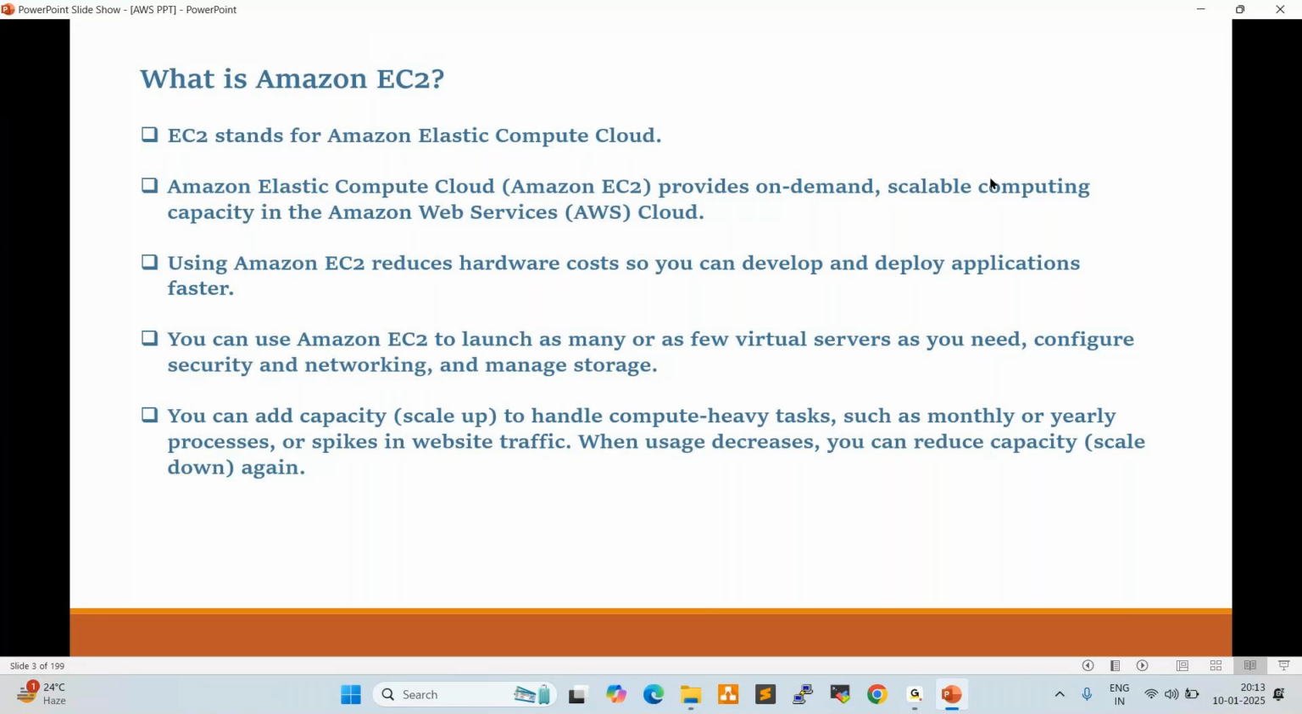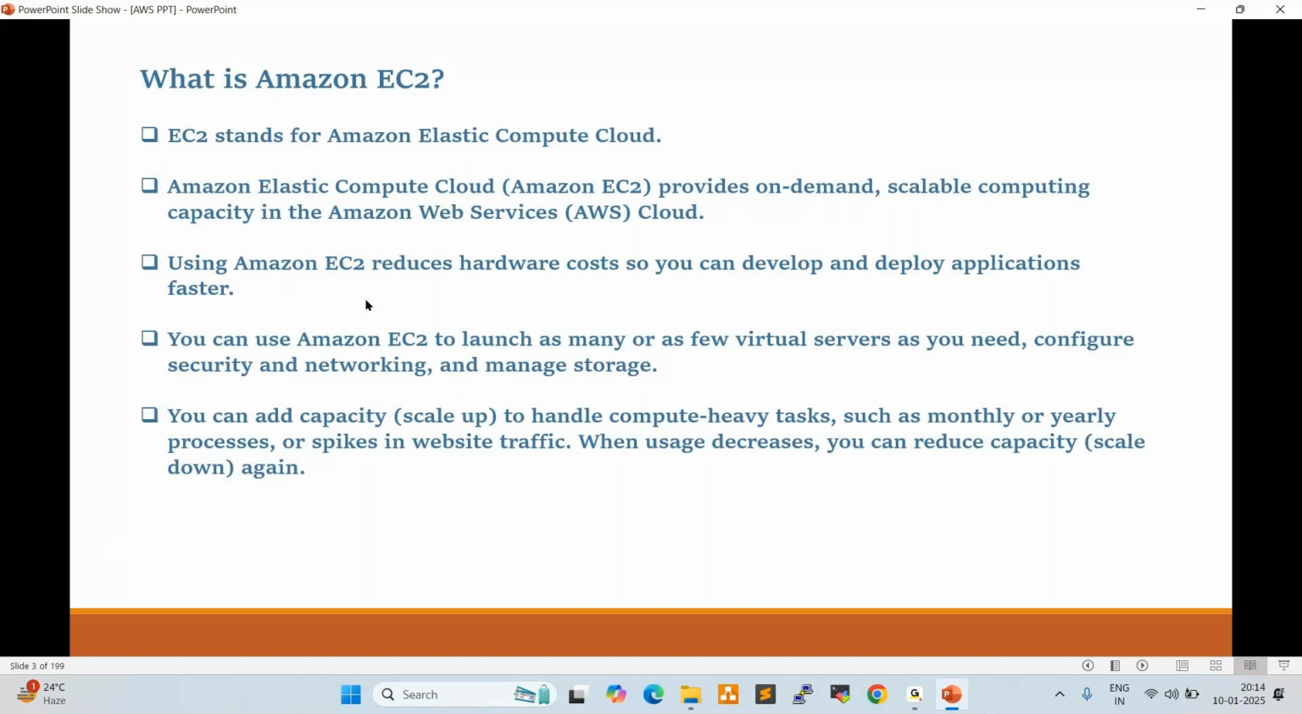Scalable, so we can scale up, we can increase. For example, I'm working on a database server. In the middle of the activity, I'm facing some performance issues. So on the fly, I can increase the RAM, the CPU, and the storage. By a single click, I can scale up my resources. Using Amazon EC2 reduces hardware costs, so you can develop and deploy applications much faster.